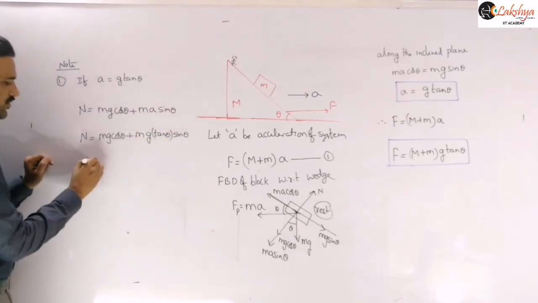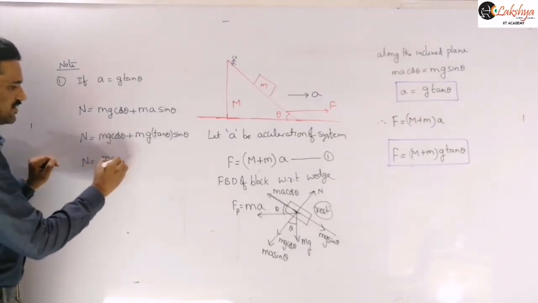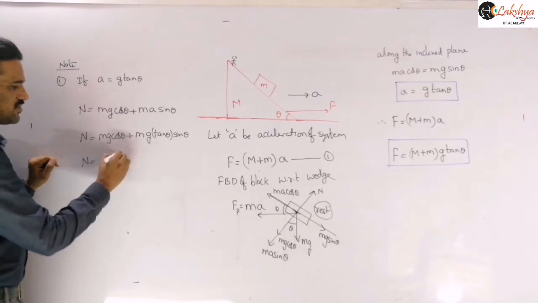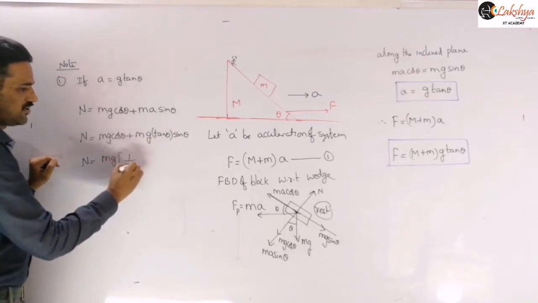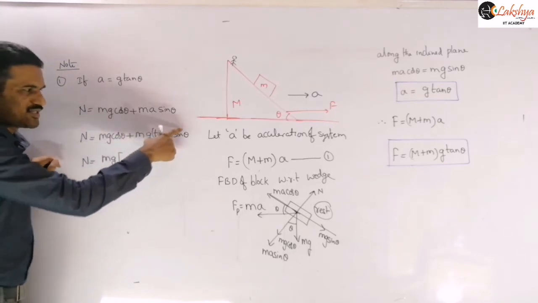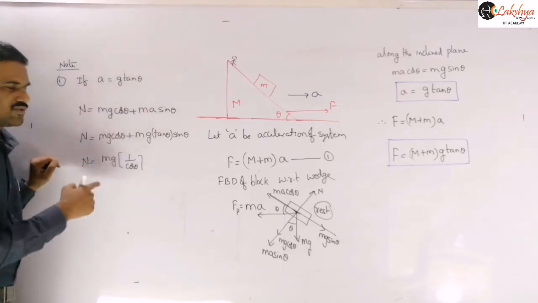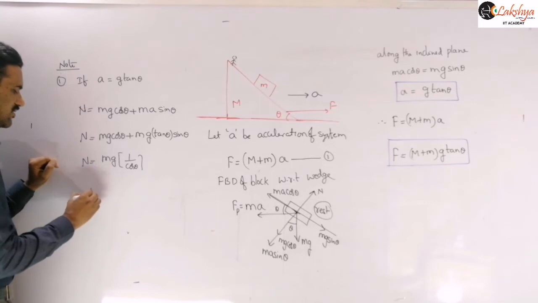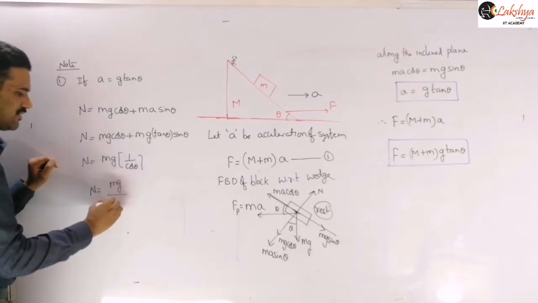Now simplify: take mg common, and take the LCM, sin square over cos, so cos square plus sin square is 1, and the denominator cos theta remains. Therefore the normal reaction is equal to mg by cos theta.